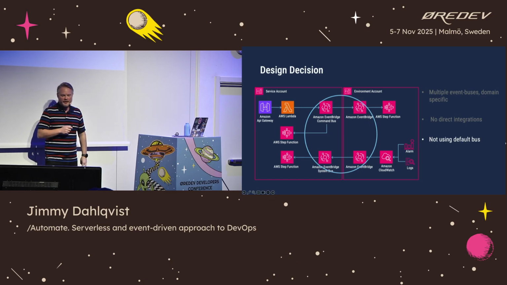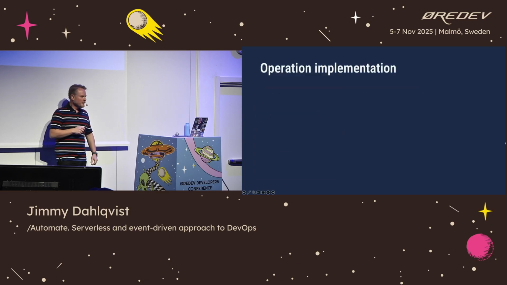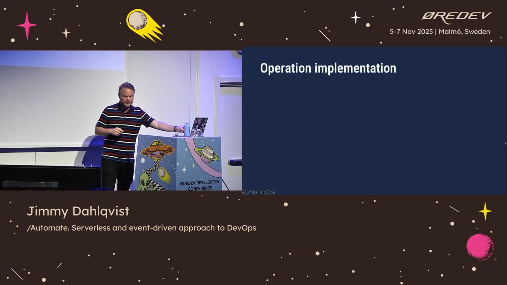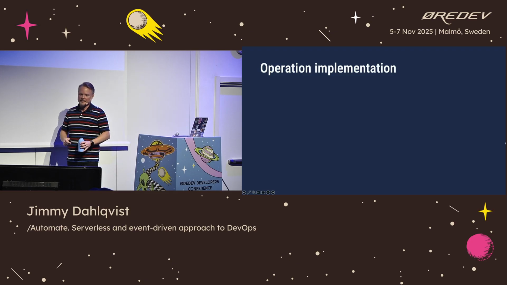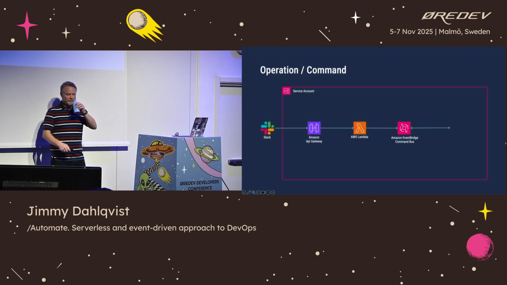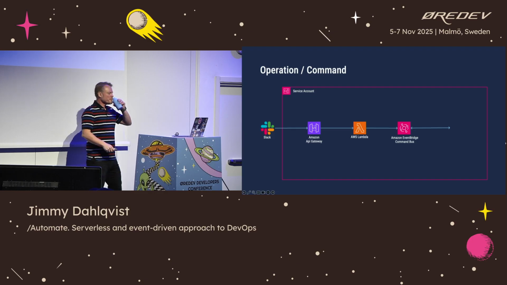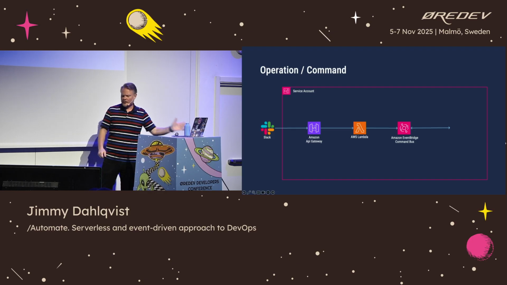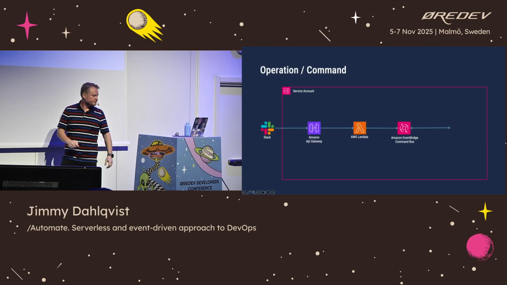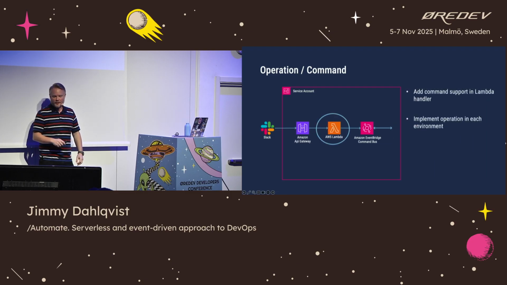So these were the 3 design decisions we took early on, and those stick till this day, and it's still implemented. If we're going to look at the operations part of everything and how that's been implemented, very simple. It looks like this. We have a Lambda function. That is our primary player in all of this.